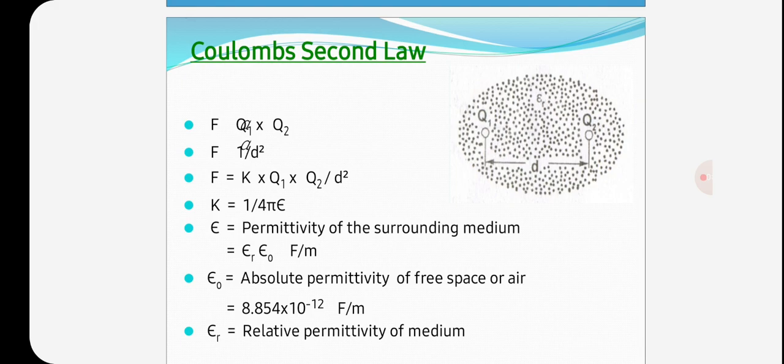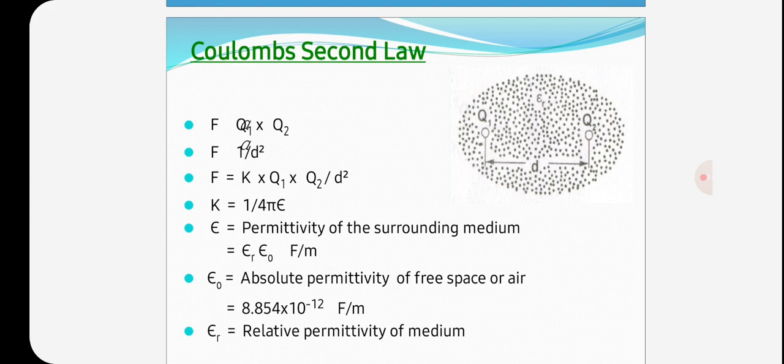Thus, electrostatic force F between the two charges Q1 and Q2 placed at a distance d meter apart is F directly proportional to Q1 Q2 by d square, so F equals K into Q1 Q2 by d square, where K is the constant of proportionality and depends upon the nature of the medium in which the charges are placed and the system of units employed.